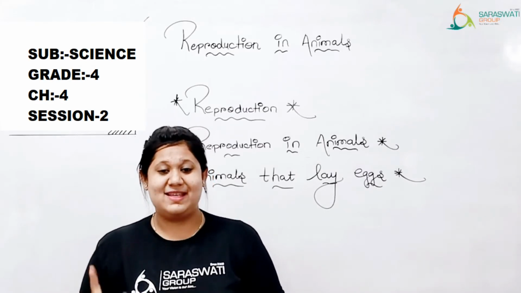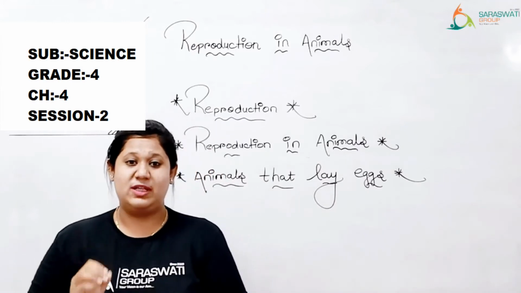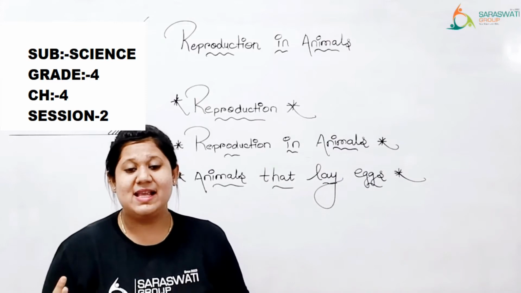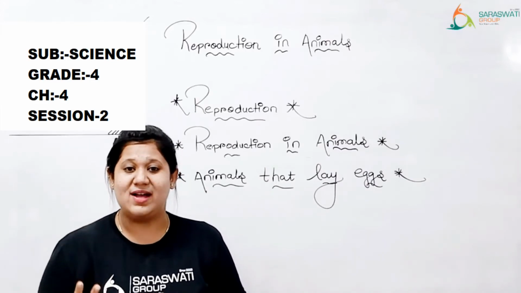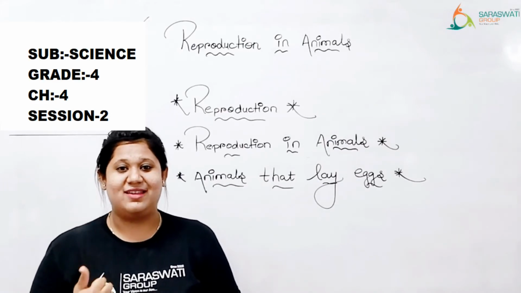That process is called reproduction. Now there are two types of reproduction methods. One is by laying eggs and another one is by giving direct birth to their young ones. These are the two methods of reproduction.